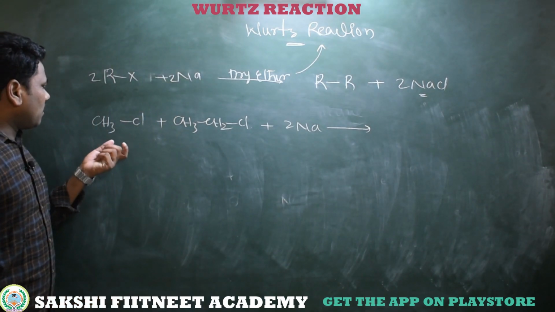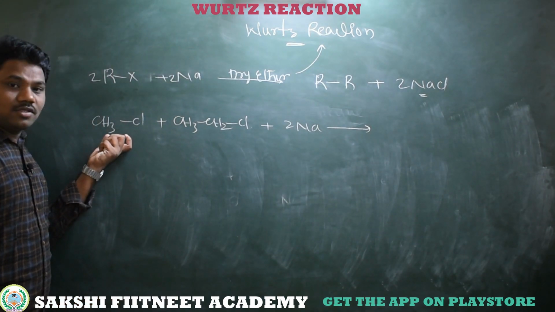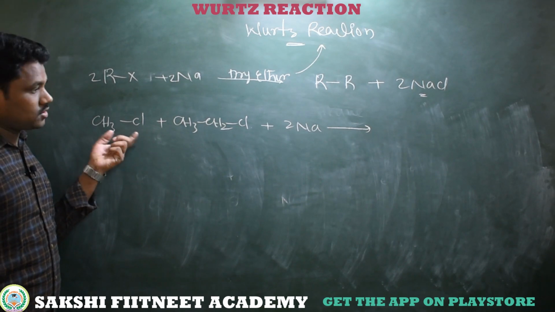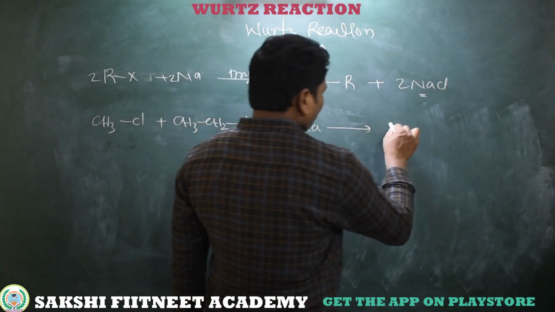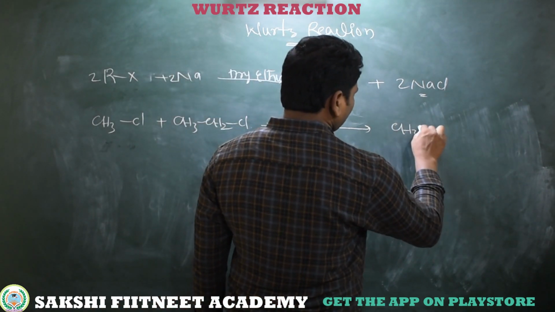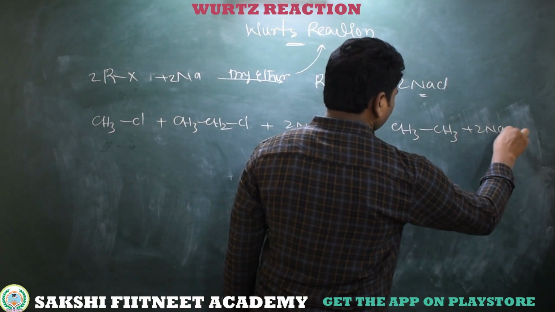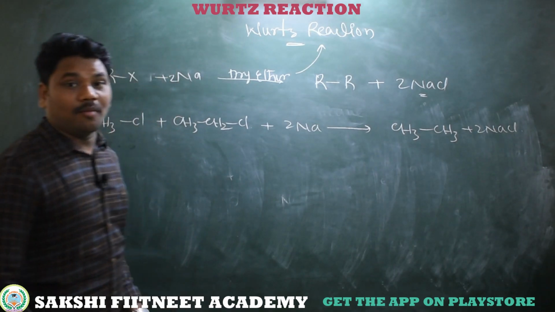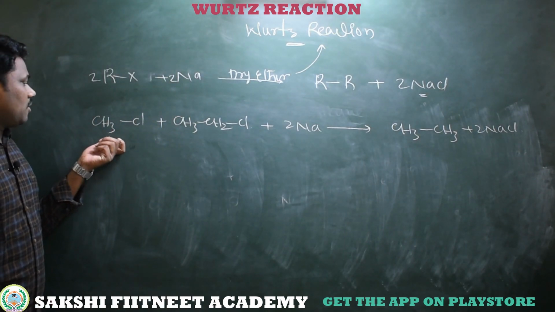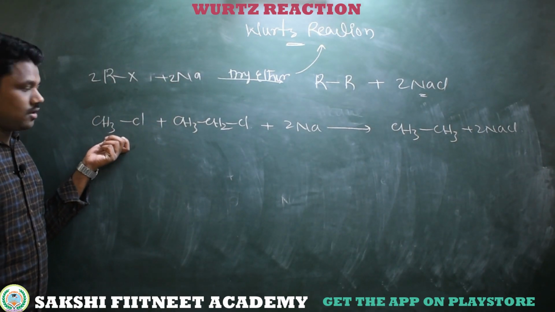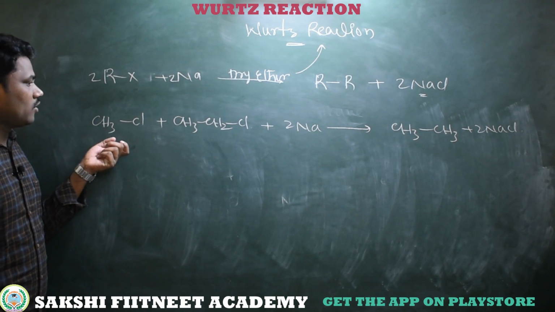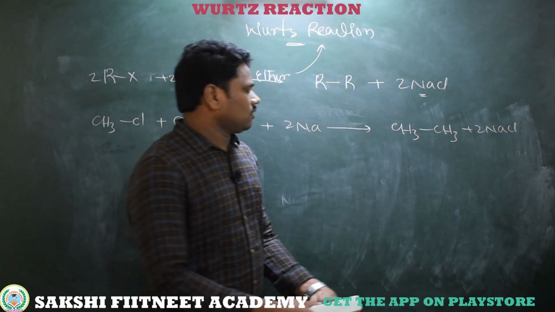When the coupling is between the same methyl chlorides, we will get a product like CH3 bonded to CH3 plus 2NaCl. When coupling between the same type of methyl chlorides, one methyl chloride with another methyl chloride, then we will get an ethane product.